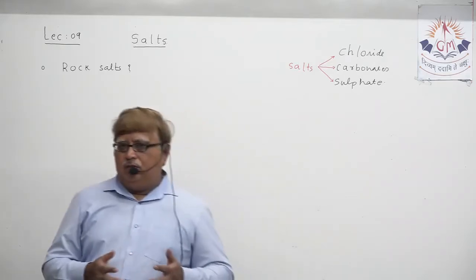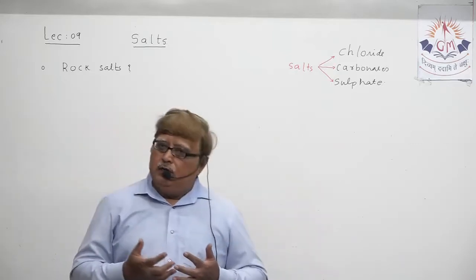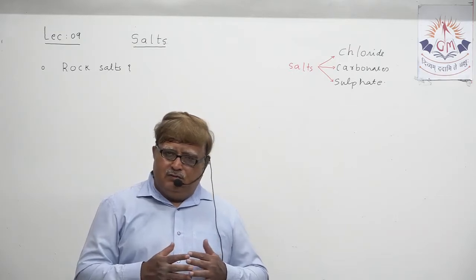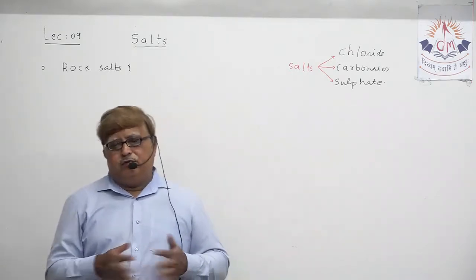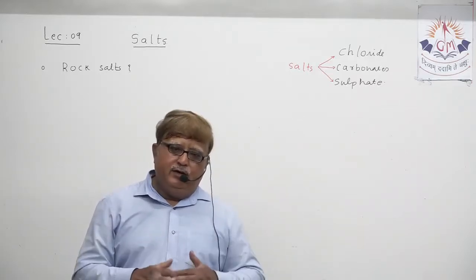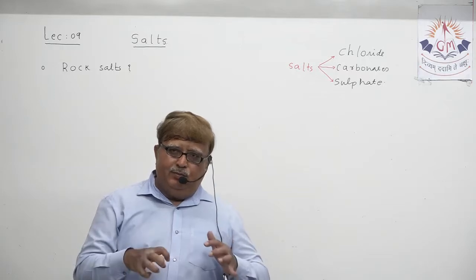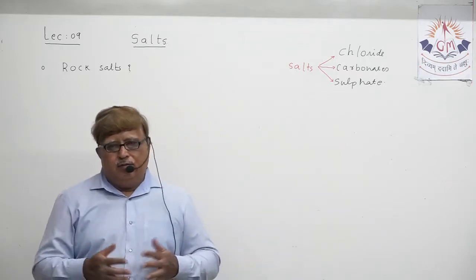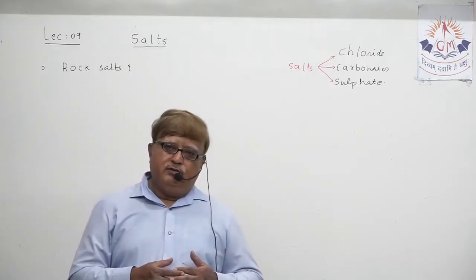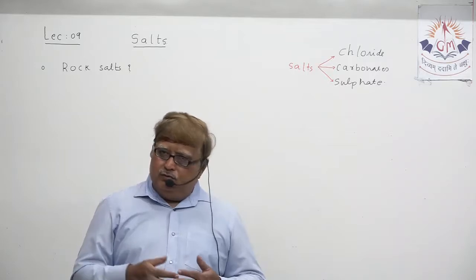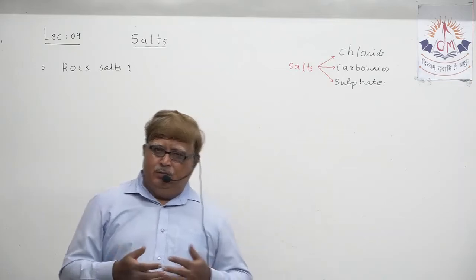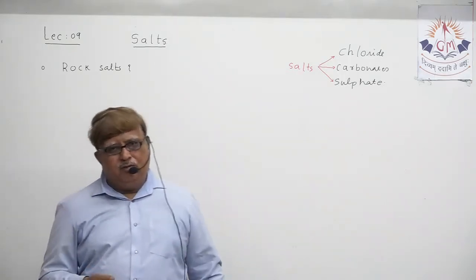It is actually a brown salt consisting of lots of impurities. That salt is part of a natural process which occurred in bygone ages: the sea water has dried up and deposited in the form of a solid, which we call rock salt, or sometimes brown salt. So that is rock salt. From this rock salt, by some process of crushing, refining, bleaching, we are able to get sodium chloride.